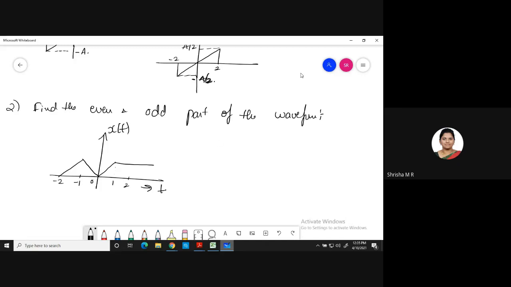So try doing the even and odd part of the waveform. What is the equation for the even part? Xe of t is nothing but x of t plus x of minus t divided by 2. And the equation for the odd part is, yes? Ma'am, what is the amplitude value, ma'am? It is 1. Okay. Amplitude is 1. Xo of t is x of t minus x of minus t by 2. So the first step is how to write the equations.